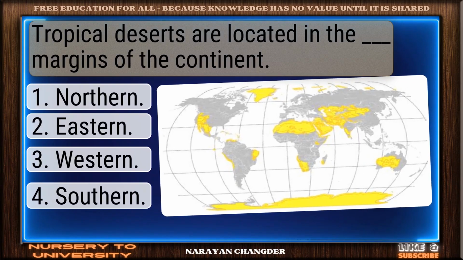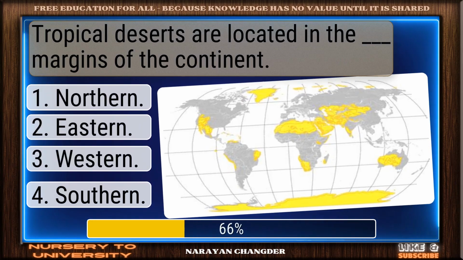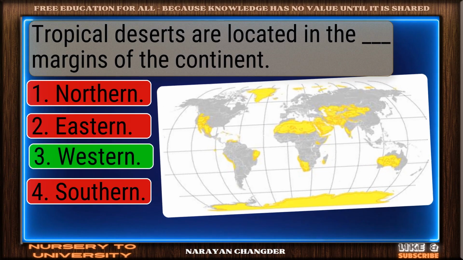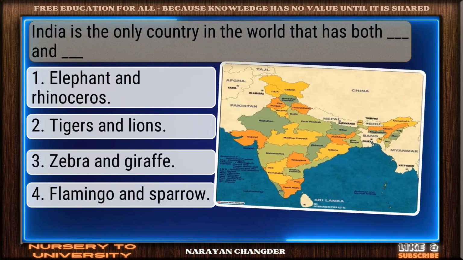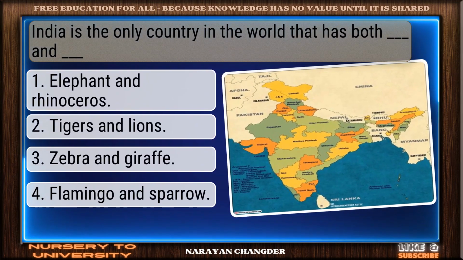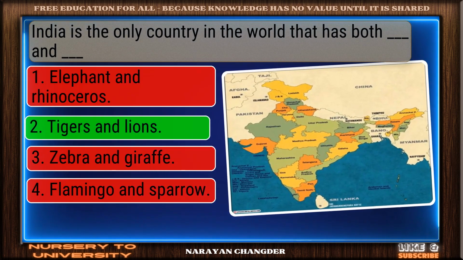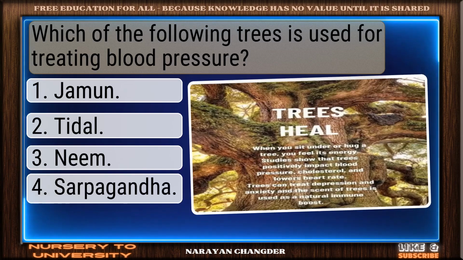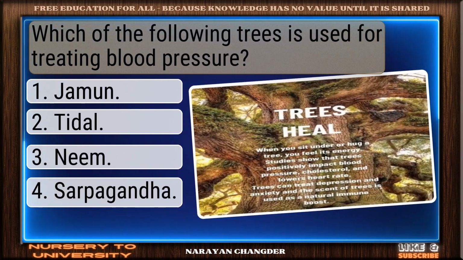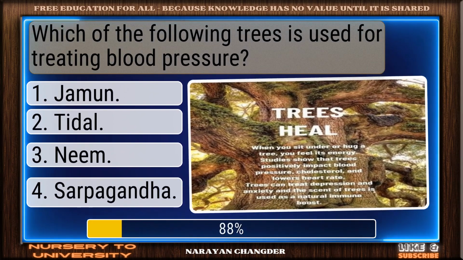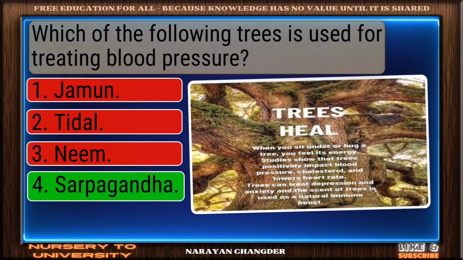Question number 124. Tropical deserts are located in the dash margins of the continent. Excellent choice. Western is the right answer. Question number 125. India is the only country in the world that has both dash and dash. Smart move. Tigers and lions is an accurate answer. Question number 126. Which of the following trees is used for treating blood pressure? Correct response. Sarpagandha is the most accurate answer.